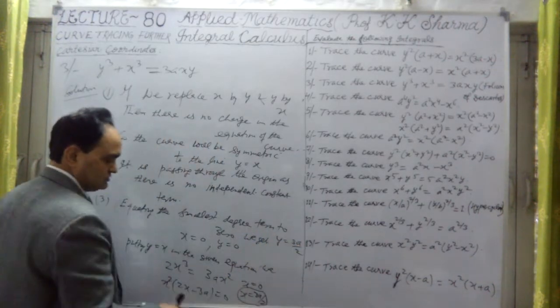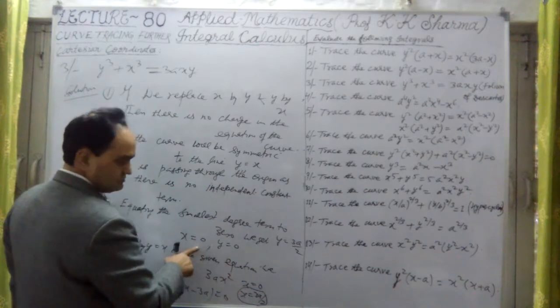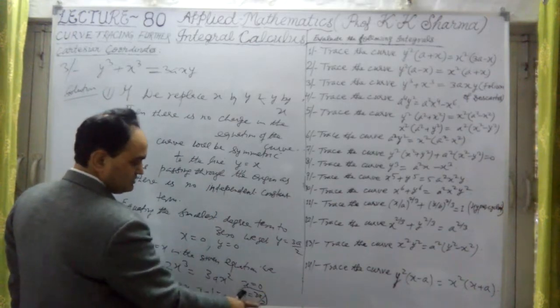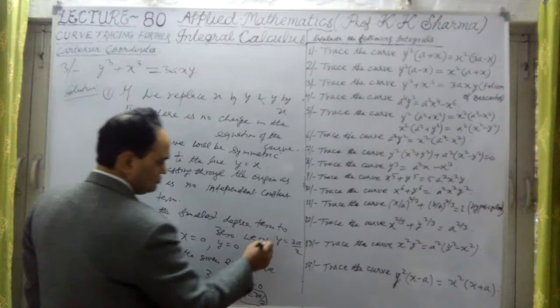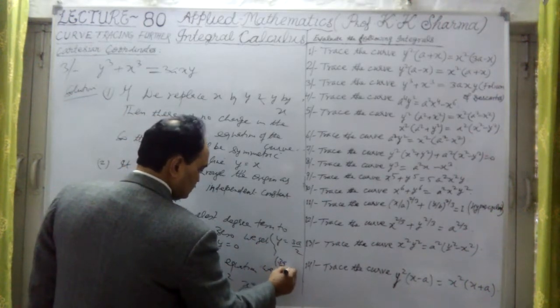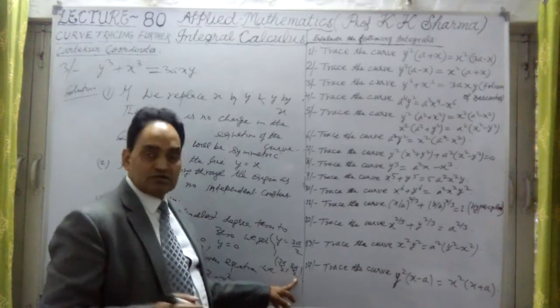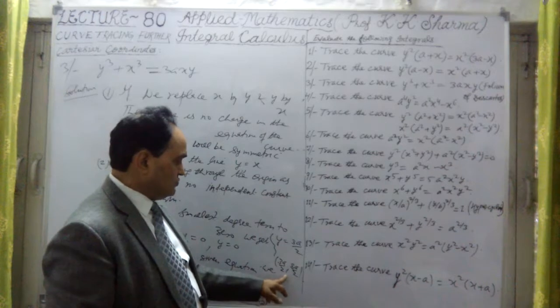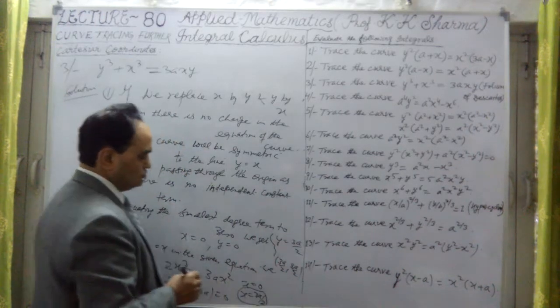So this is the point, because y equal to x here, the line, x is 3a by 2, so y will also be 3a by 2. From the given equation, the point is 3a by 2 and 3a by 2. At this point, the curve is intersecting, and beyond this, the curve will not go. Why?